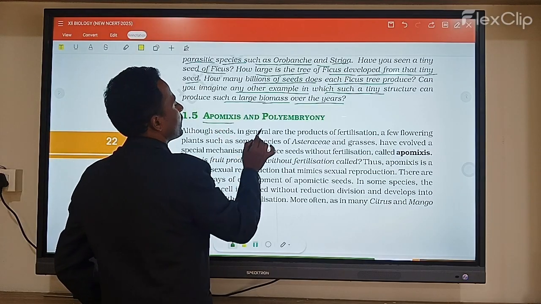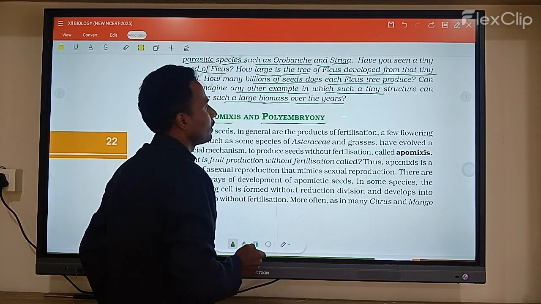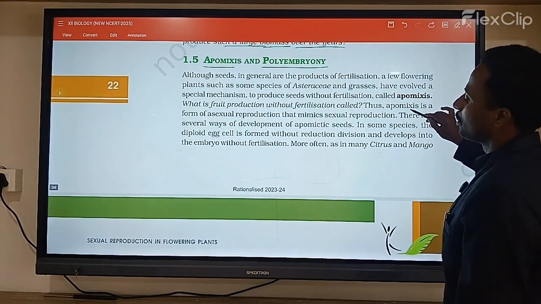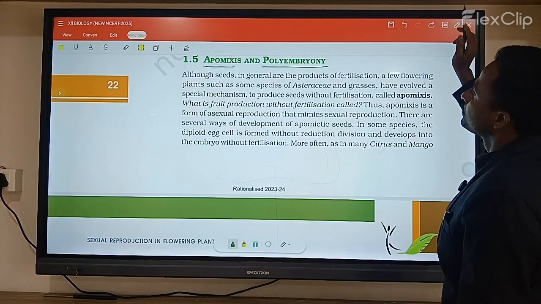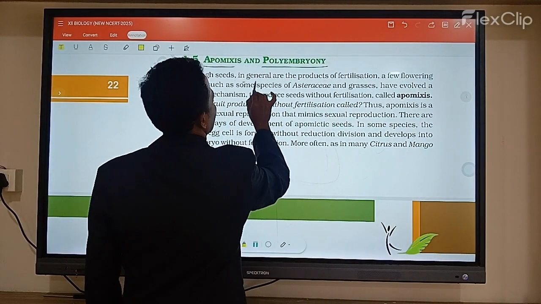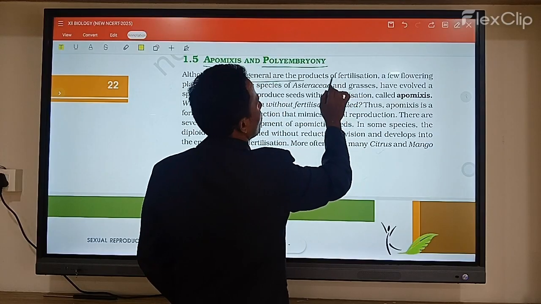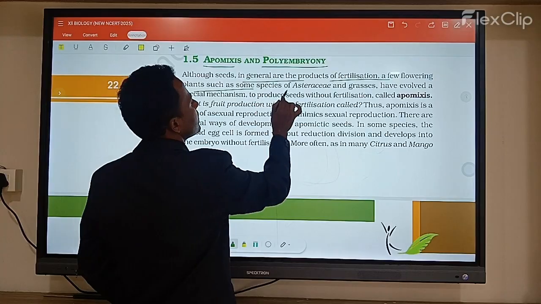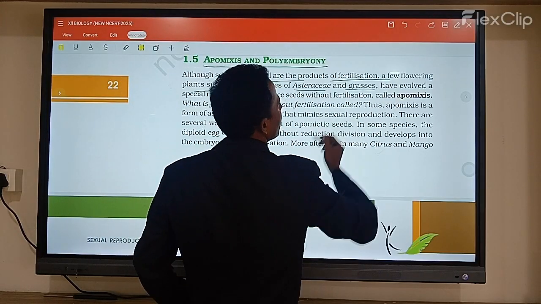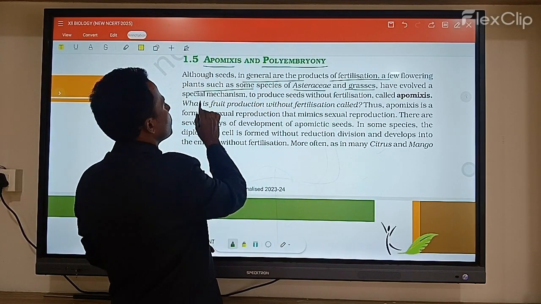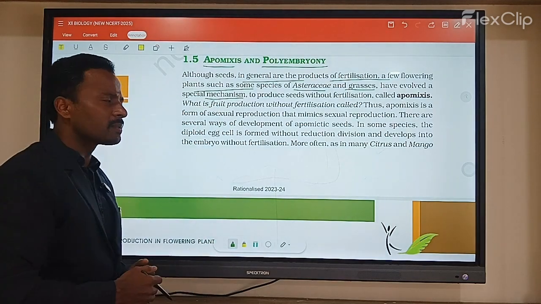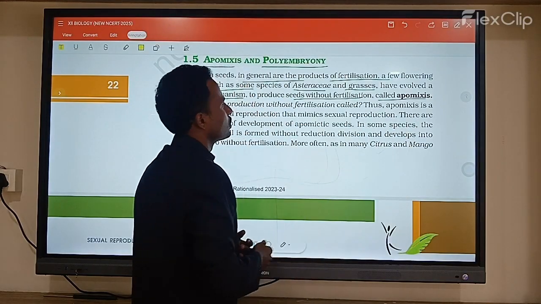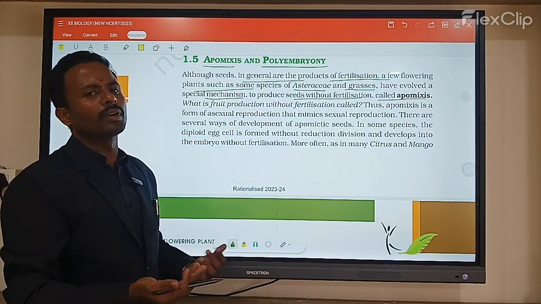Next one is apomixis and polyembryony. What is the apomixis process? What is the polyembryonic process? See, in general, the seed is the product of fertilization. A few flowering plants, such as some species of Asteraceae and grasses, have evolved a mechanism to produce seeds without fertilization, and this is called apomixis. So they produce seeds but without fertilization.